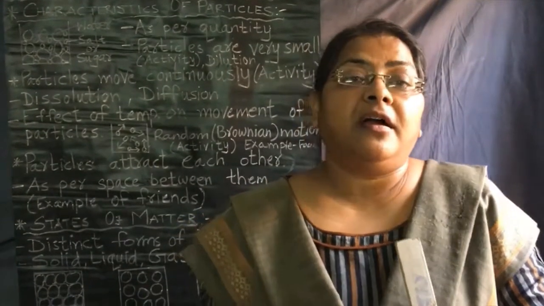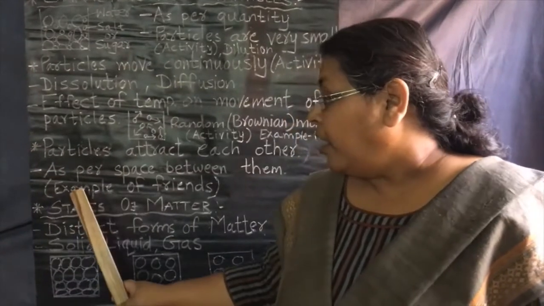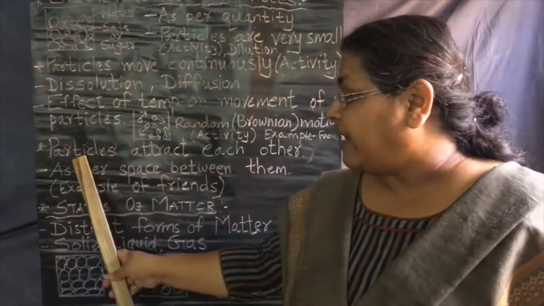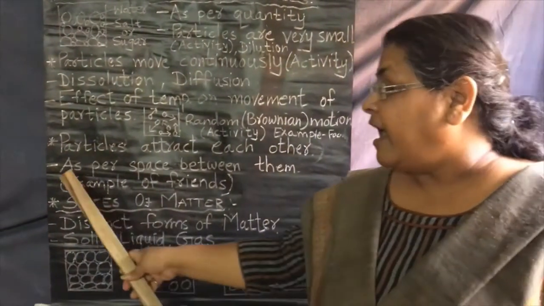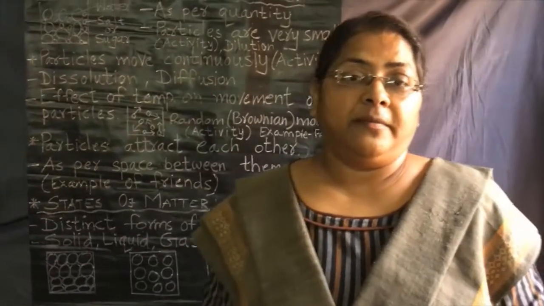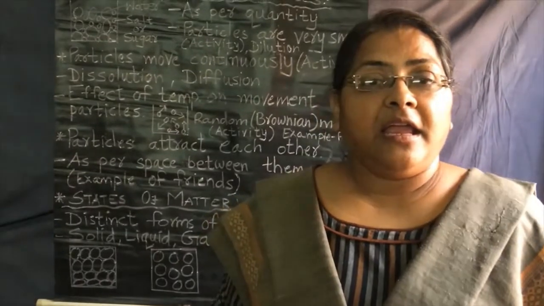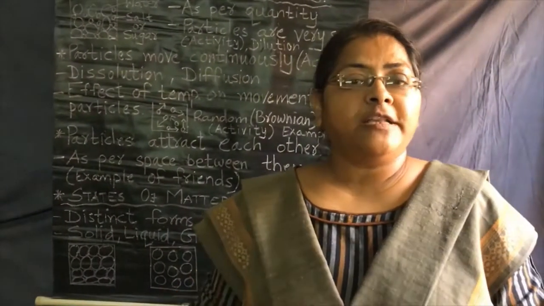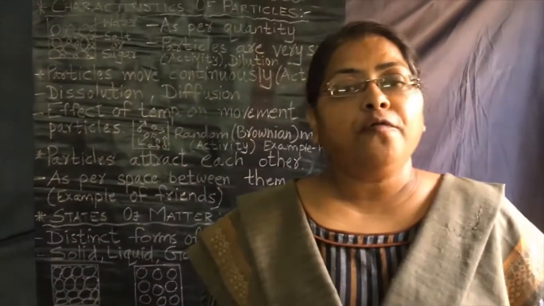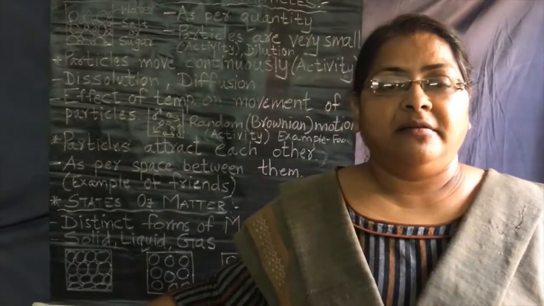But how will we understand? So here I am explaining it to you with an example of friends, because particles attract each other as per the space between them. So listen to me carefully. There are 4 groups of friends. In one group, 4 friends are there. In the first group, all 4 friends are holding each other from their back very tightly.